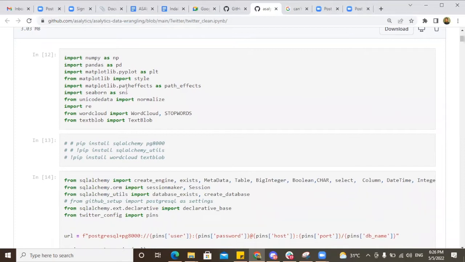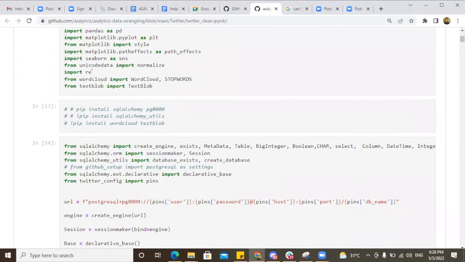Seaborn is another visualization library built on matplotlib. Unicode is for manipulating character forms. re is regex for regular expressions. WordCloud is for initiating my word cloud plotting. There's TextBlob, the library that saves the pre-trained model, the class TextBlob in capital letters.